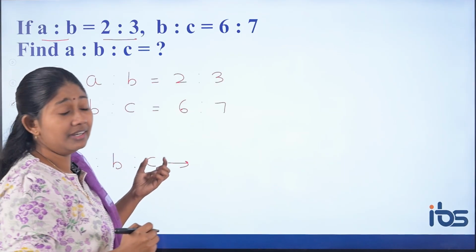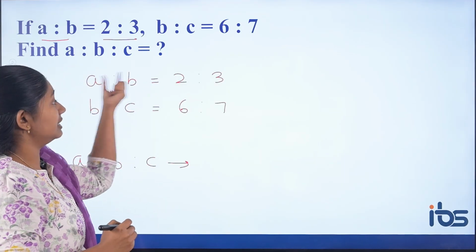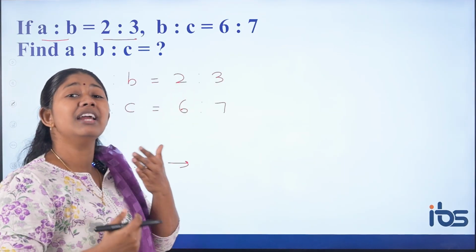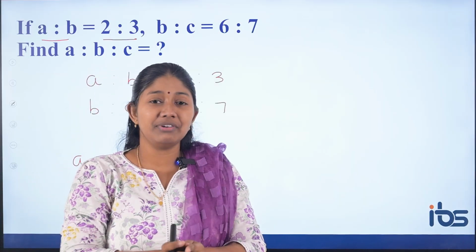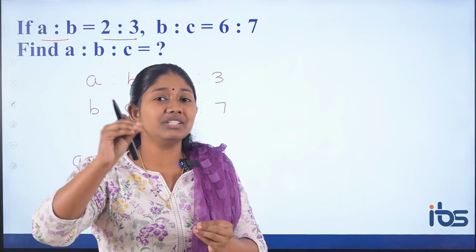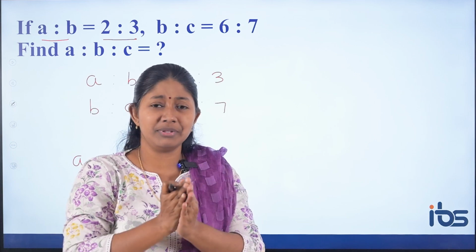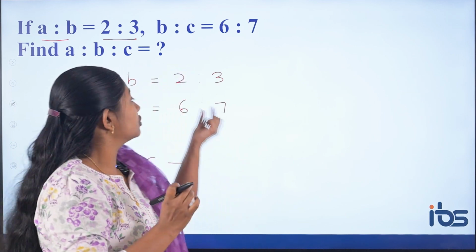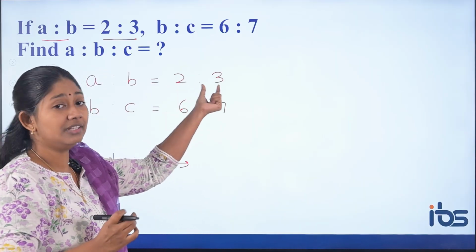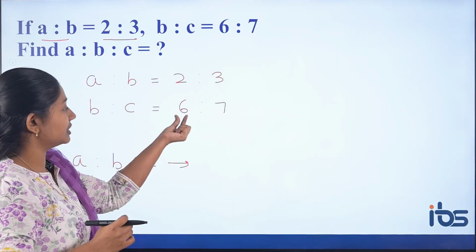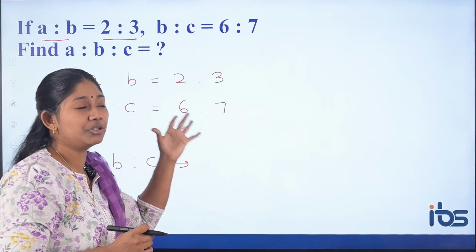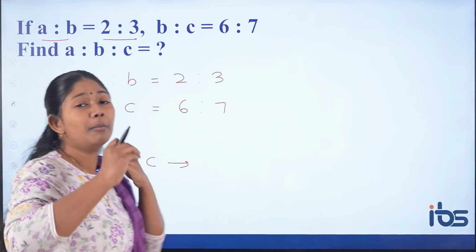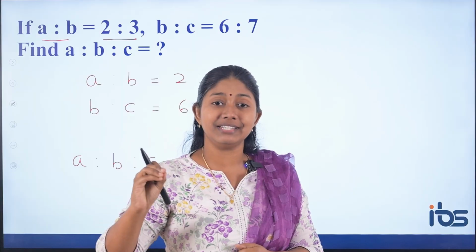If you look at the A-B comparison, A is 2 parts. This is not the exact value, A's value is not 2 and B's value is not 3, it is just approximate, a ratio of 2 parts or 2 units. So, A is 2 units, B is 3 units. Here B is 6 units, with respect to C which is 7 units. So, how can you obtain a common relation between A, B and C?